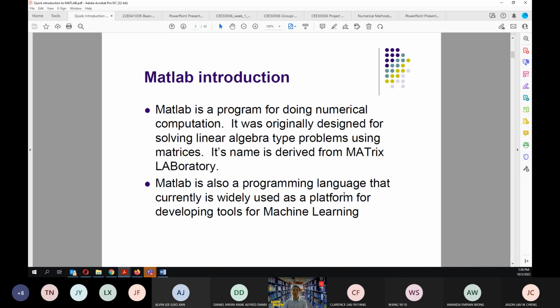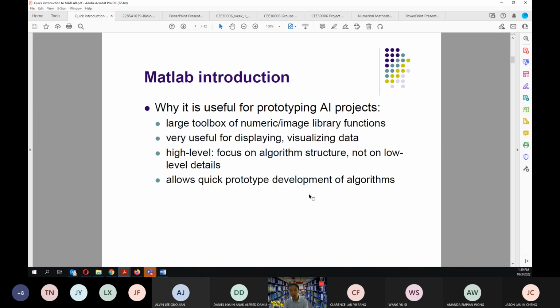So this is also a programming language that is currently widely used as a platform for developing tools for machine learning. Machine learning is a component within artificial intelligence. Okay, I'm not going into detail on that, but basically that will train a computer or certain systems to behave like humans automatically.